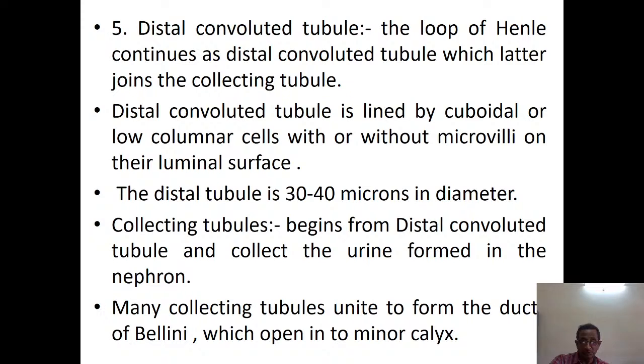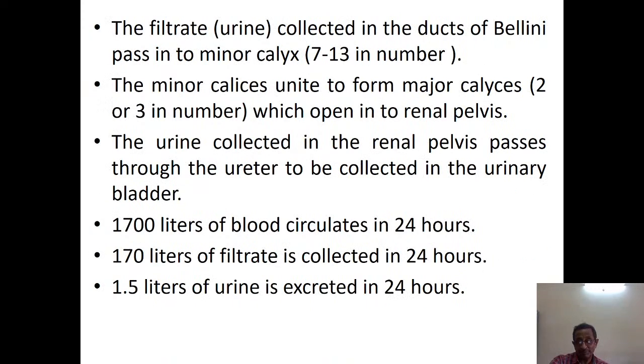These collecting tubules unite to form the duct of Bellini, which opens into the minor calyces. The filtrate collected in the duct of Bellini passes to the minor calyx. The minor calyces unite to form a major calyx, 2 or 3 in number, which open into the renal pelvis. The urine collected in the renal pelvis passes through the ureter to be collected in the urinary bladder.